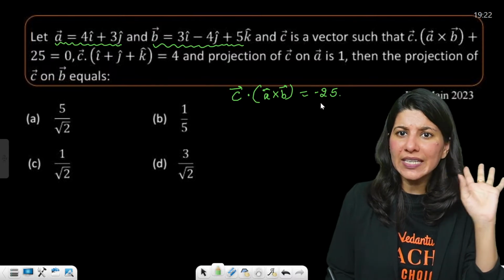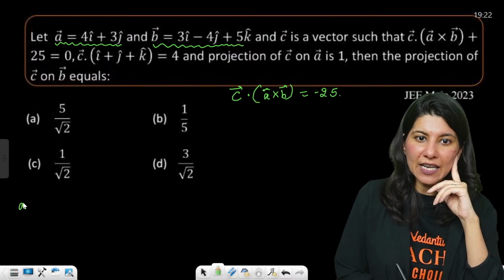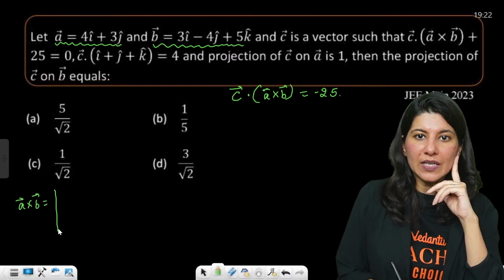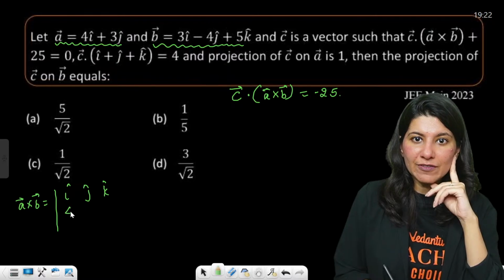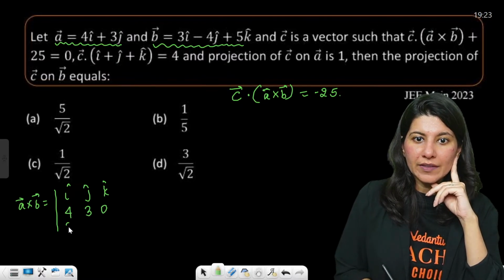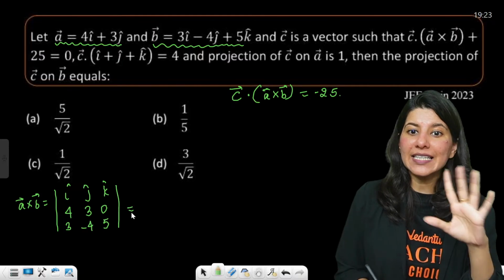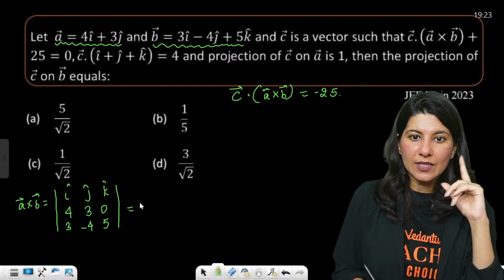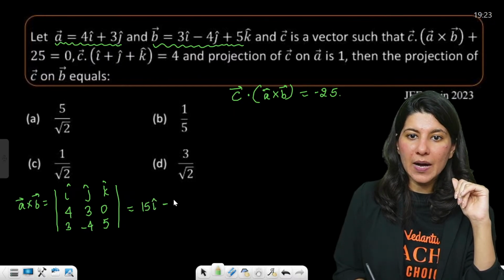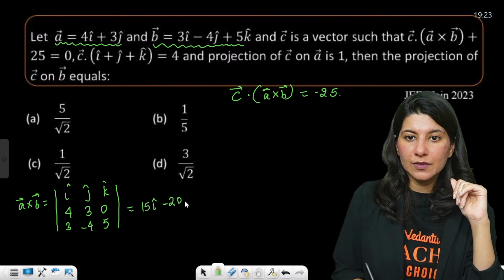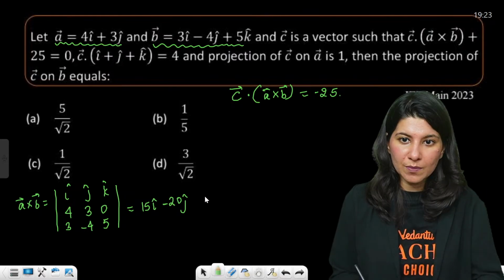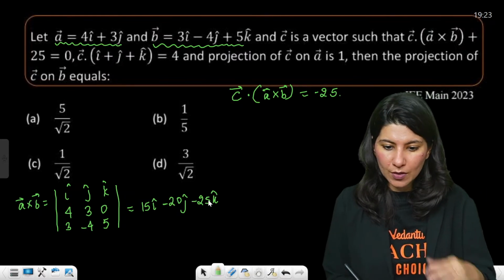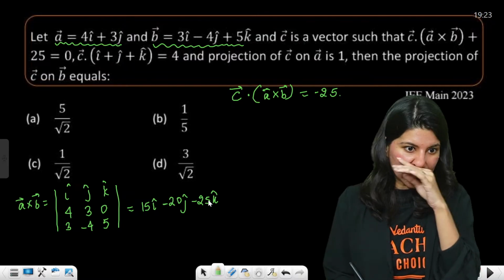A cross B. Can I actually calculate A cross B? Yes, ma'am. So let's calculate A cross B right here. A cross B will become I, J, K, then 4, 3 and 0, 3, minus 4 and 5. Now let's calculate A cross B. This is 15 I cap minus 20 J cap plus minus 16 minus 9, that is going to become minus 25 K cap. This is your A cross B. Is it fine? 15, minus 20, minus 25, right?